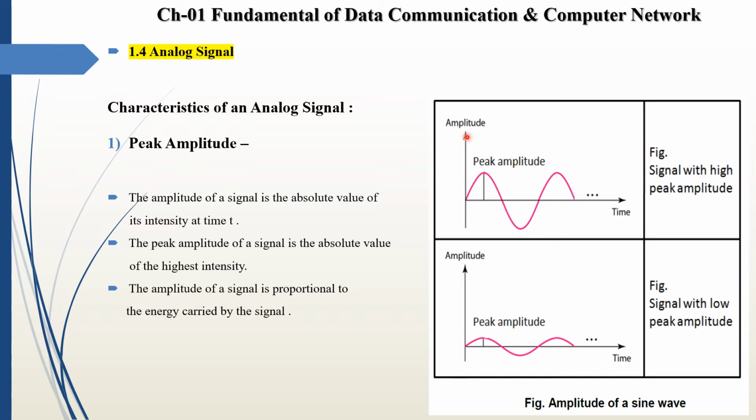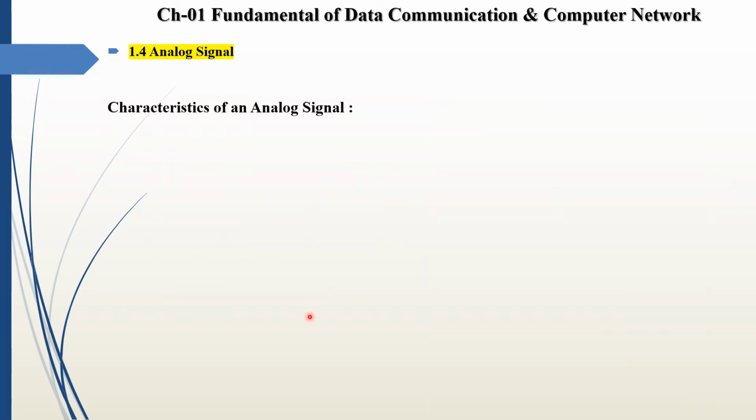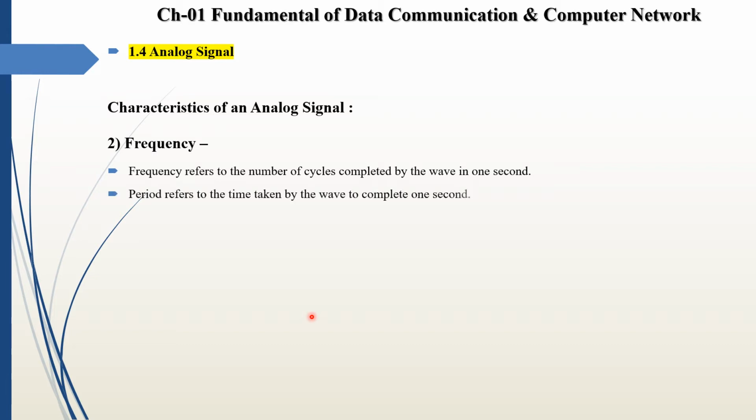First signal displays the sine wave with highest peak amplitude, and second diagram shows the lowest peak amplitude. So this is peak amplitude, first characteristic. Then second characteristic is frequency. Frequency refers to the number of cycles completed by the wave in 1 second. Period refers to the time taken by the wave to complete 1 cycle.